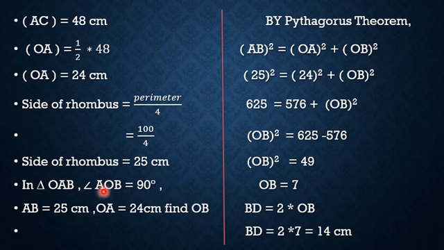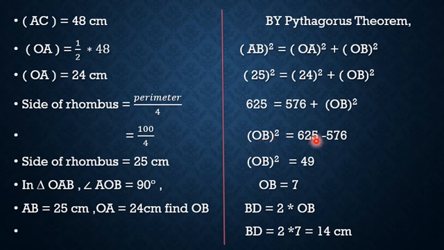In triangle OAB, angle AOB is 90 degree. AB is equal to 25 centimeter. OA is equal to 24 centimeter. Find OB. By Pythagoras theorem, AB square is equal to OA square plus OB square. That is, 25 square is equal to 24 square plus OB square. 25 square is 625. 24 square is 576 plus OB square.